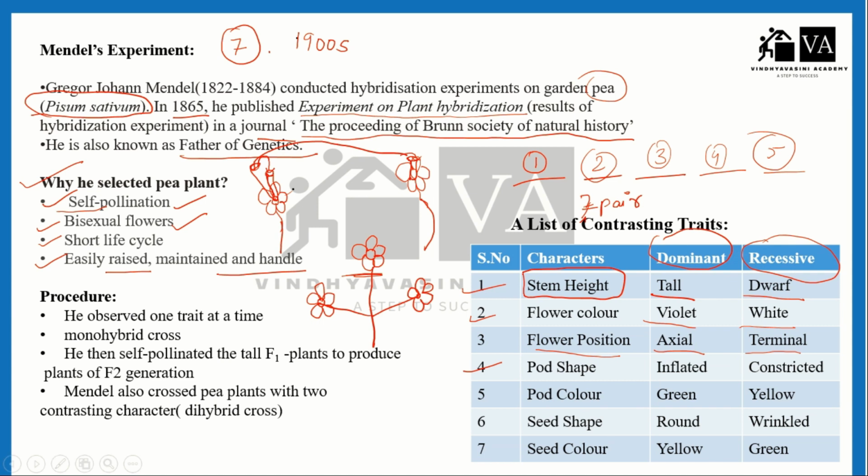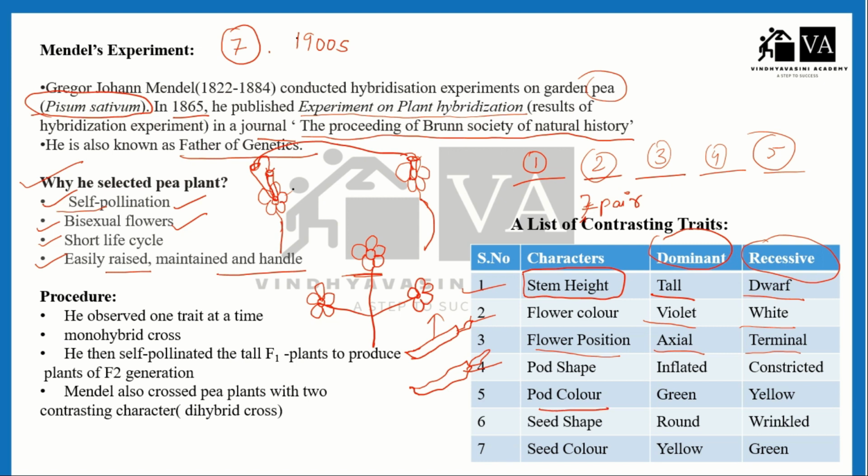Pod shape. Inflated will be dominant. So this is an inflated pod, and constricted means something like this. This is constricted, and this is inflated. Inflated is the dominant character, while constricted is the recessive character.